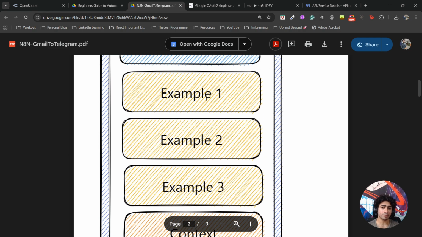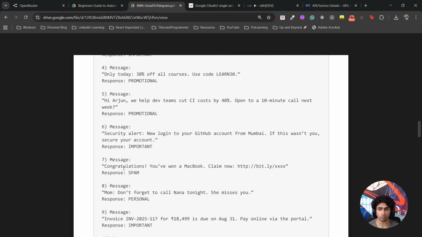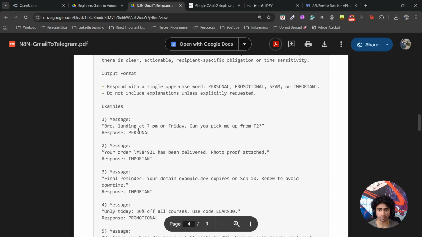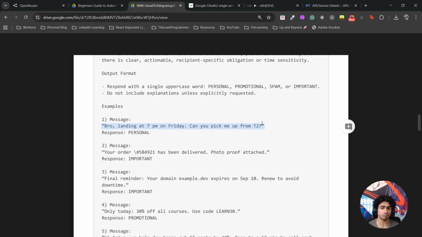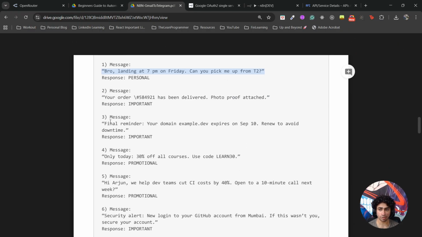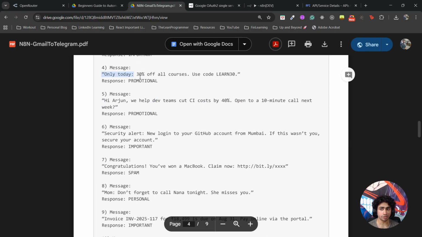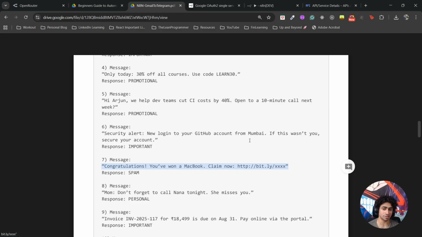And then you give some examples. So I gave some examples of all kinds of messages. For example, personal: "Bro, I'm landing at 7 p.m. Can you pick me up?" Important: "It's your final reminder that your domain is expiring." Promotional: "Only today 30% off." Spam: "Congratulations, you have won a MacBook, blah blah blah." Yeah, all these things are spam, obviously.